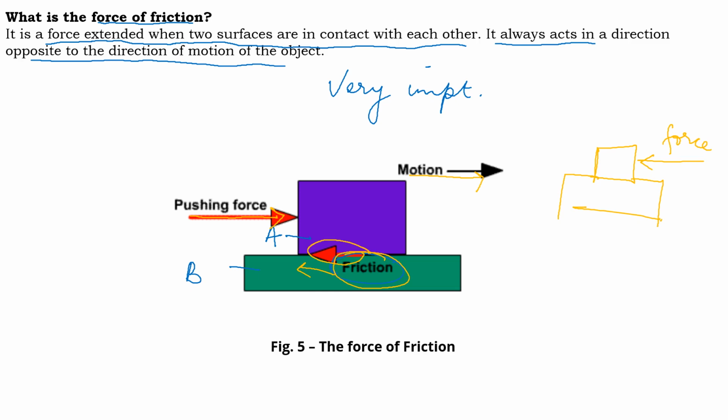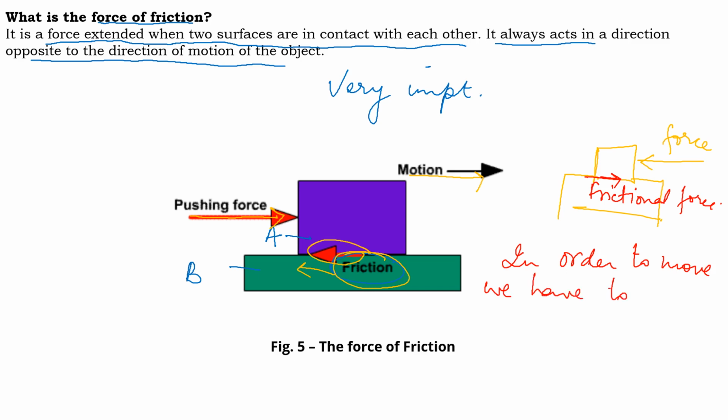Then this will be the frictional force which will be acting in the opposite direction. And in order to move, we have to overcome this frictional force.